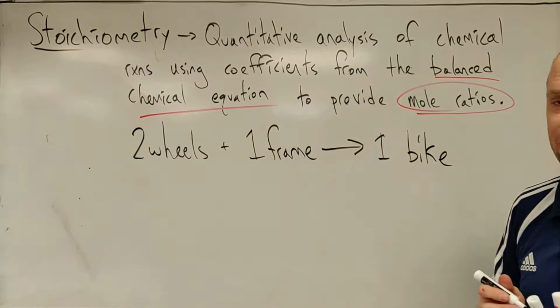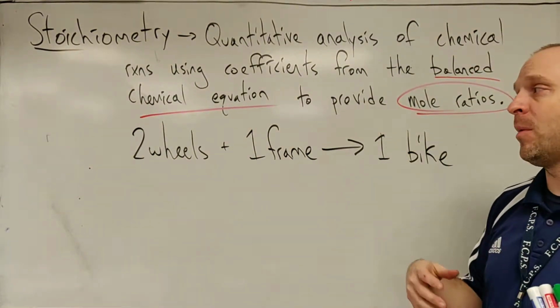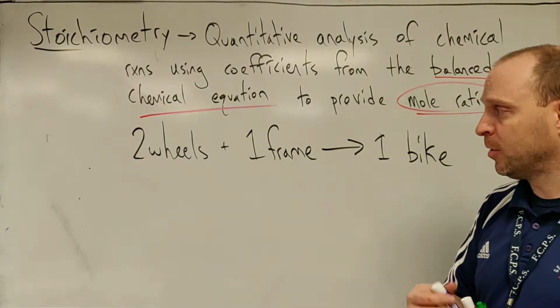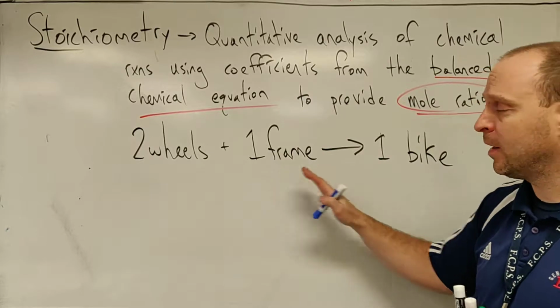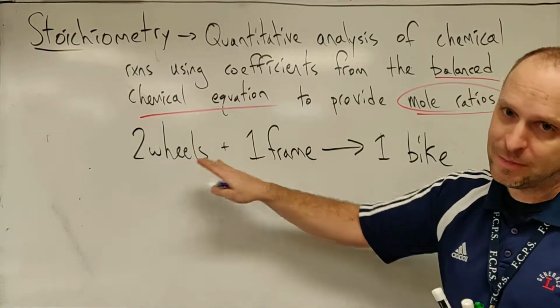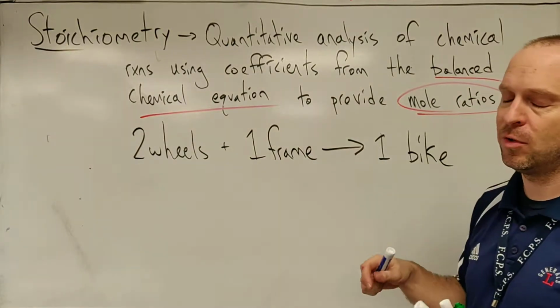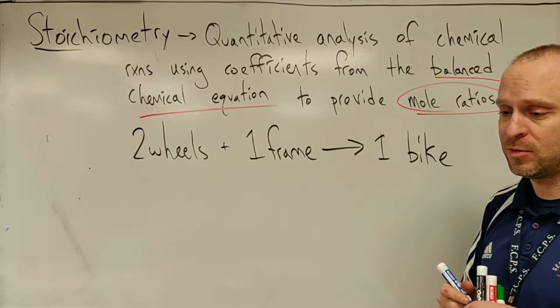So this is our general relationship. Here's our recipe, here's what we're making, and now we can come up with different numbers. And the different numbers would be based on, like, if we had a certain number of wheels, how many frames would we make, or would we need, and how many bikes can we make? Or given a certain number of frames, how many wheels do we need? How many bikes could we make? Or if we need a certain number of bikes, how many wheels and how many frames are required?